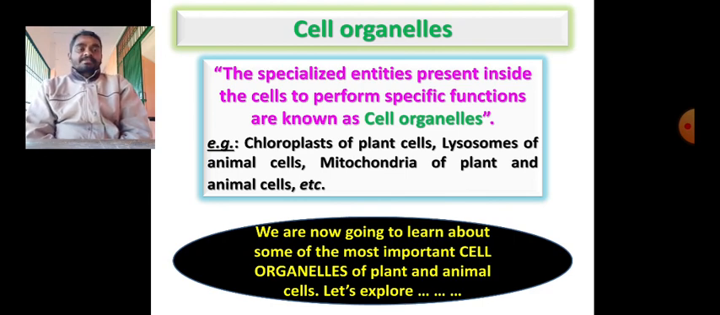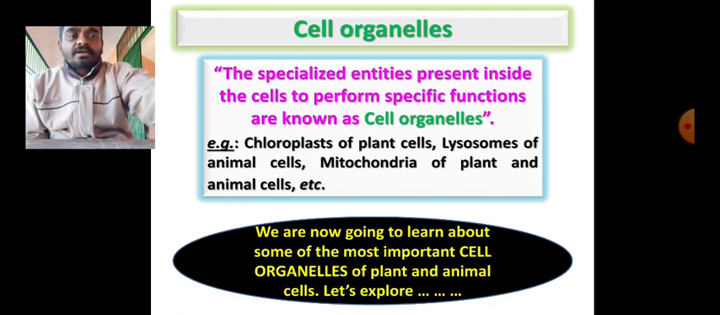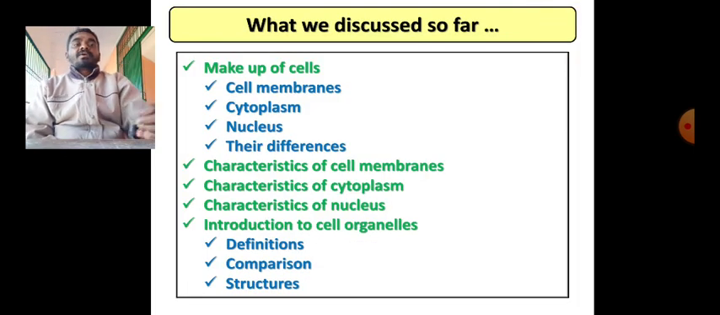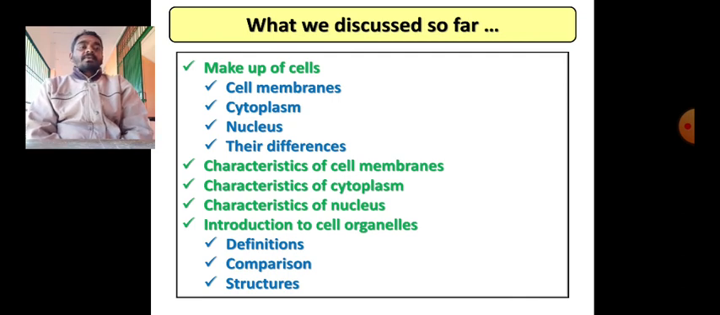So these are some of the things we have learned so far. We have seen the makeup of the cell. Any plant or animal cell is basically made up of three structures: cell membrane, cytoplasm, and nucleus. We have seen the cell membrane and its characteristics, the cytoplasm, the cell liquid, and what is present in it, and the nucleus, which we have just completed. Apart from that, we have learned a brief introduction to cell organelles.